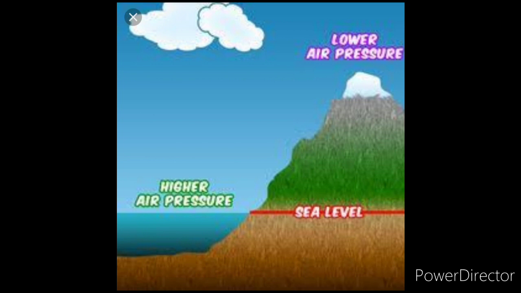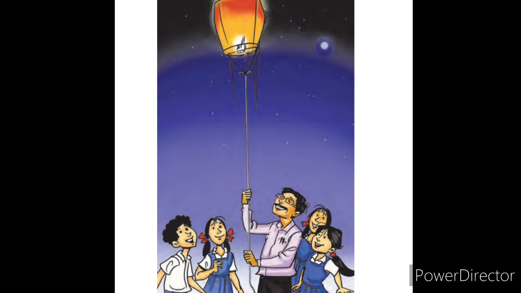Okay. So just like altitude of the region and air pressure are related, similarly temperature and air pressure are also closely related. To understand this, we will take an example of a flying lantern. You must have seen flying lanterns during the kite festivals, right? How does this lantern fly?